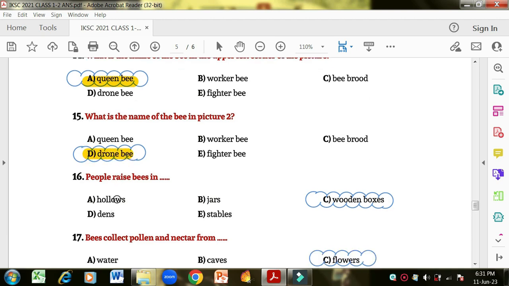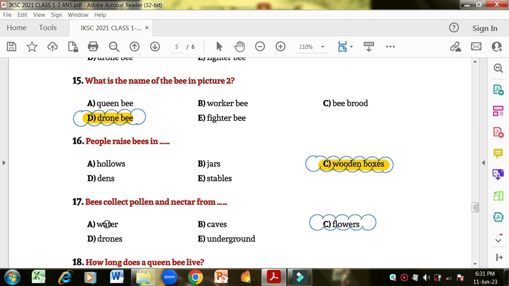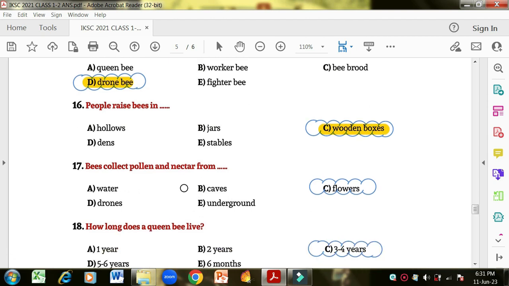People raise bees in hollows, jars, wooden boxes, dens or stables. Definitely, we have seen in the picture also that we make wooden boxes for the bees to collect the honey. Bees collect pollen and nectar from the water, from caves, from flowers, from drones, from underground. Definitely from flowers. We have just studied that flowers have pollen grains and the sugary liquid called nectar, and bees collect them from the flower.